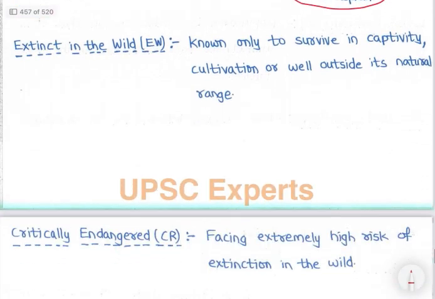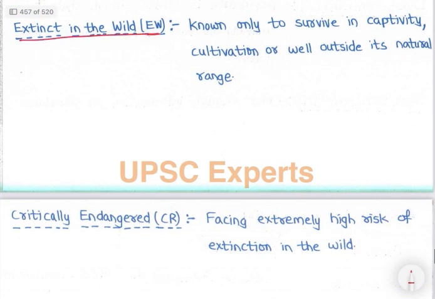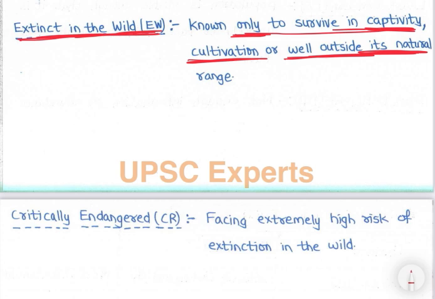Then next is extinct in the wild. Extinct in the wild is a species known only to survive in captivity, cultivation, or well outside its natural range, right? Only in captivity, or in cultivation if it is a plant, or well outside its natural range.